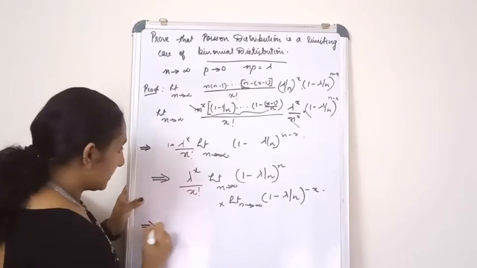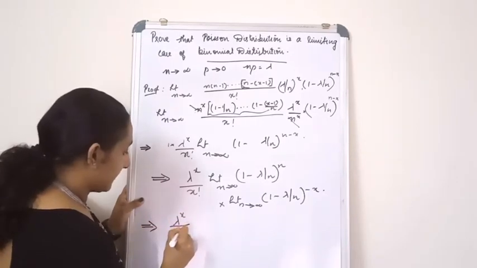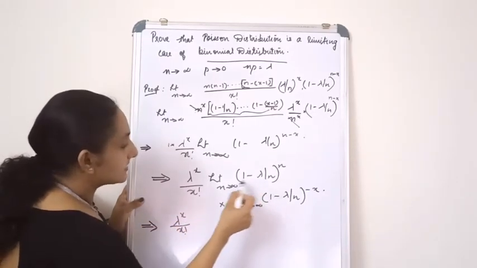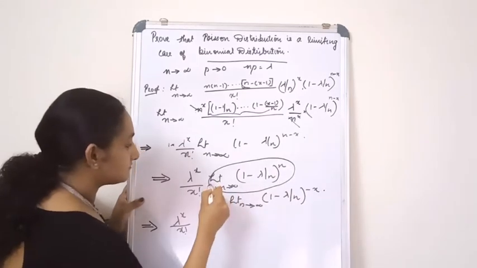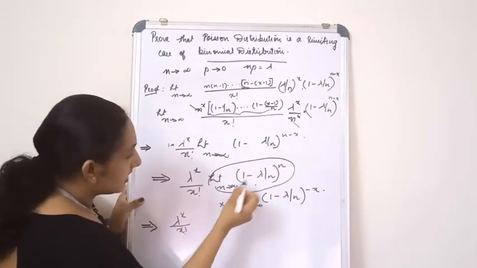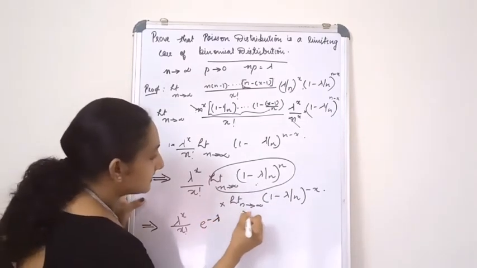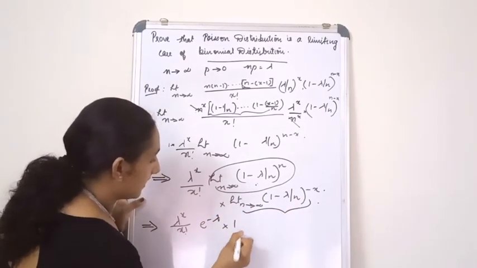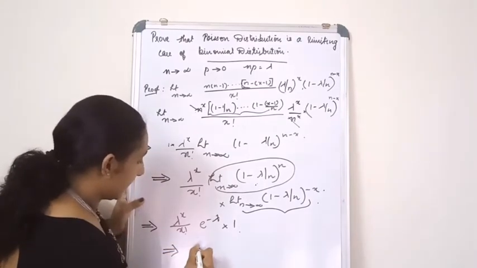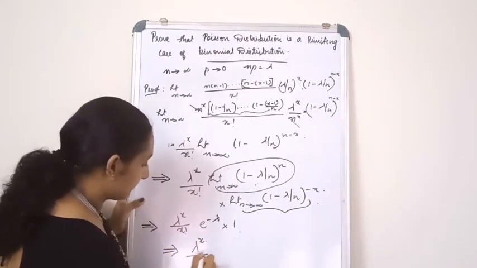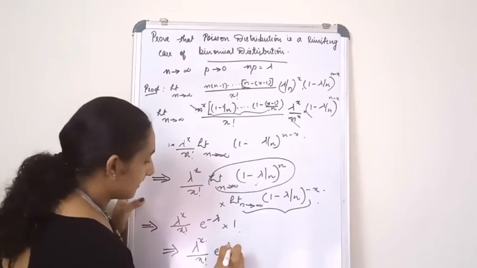Now this term becomes e raised to minus lambda, and this one becomes 1. So finally you get the answer lambda raised to x by x factorial e raised to minus lambda.